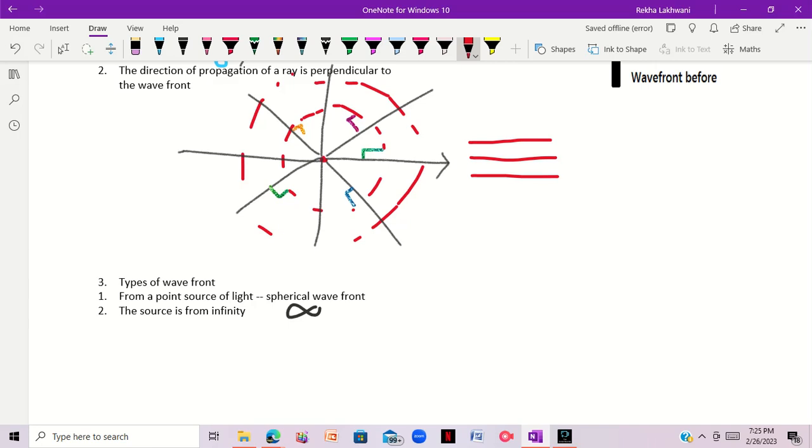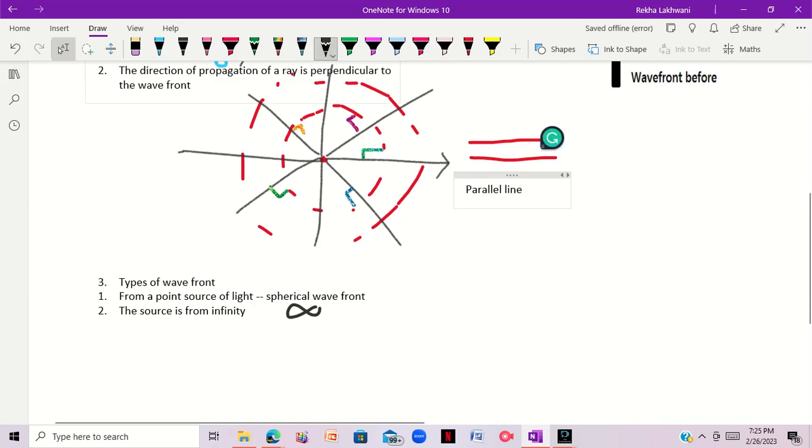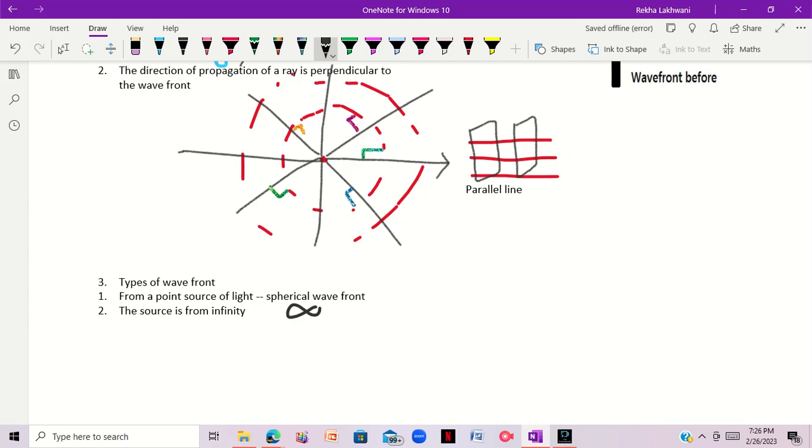We consider these are parallel, right? And it is ruled that the direction of propagation of rays is always perpendicular to the wavefront. So these are parallel lines, because from infinity there are always parallel lines. So obviously the wavefront formed is in a plane, because they must be perpendicular.